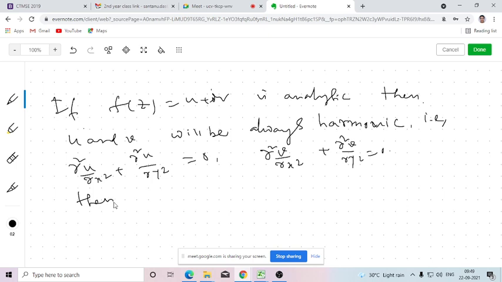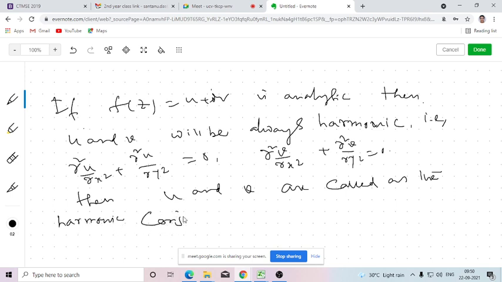Then u and v are called the harmonic conjugate of each other.